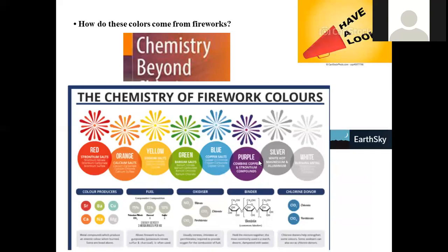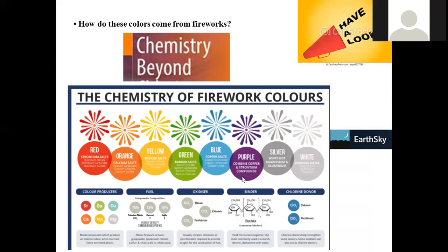Now let us see which substance gives which corresponding color for all these metals, the chemistry behind this. In order to get the red color, we have to burn the salts of strontium. Orange color is imparted by calcium salts, yellow color by sodium salts, green color by barium salts, and blue color by copper salts.